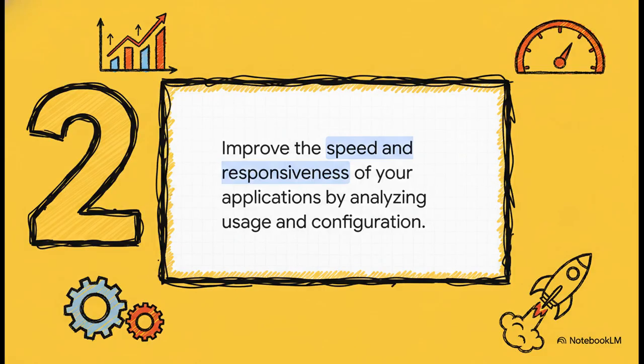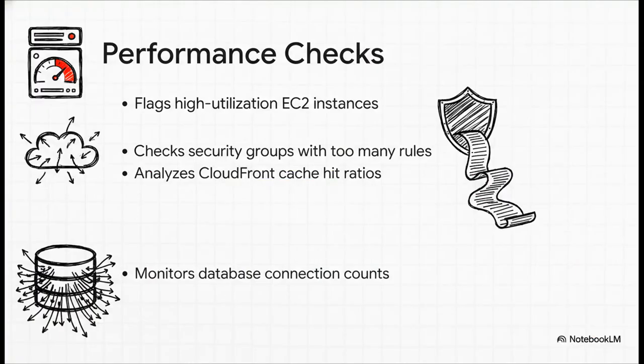All right, next up is pillar number 2, performance. Now, this isn't just about saving cash. It's about making sure your applications are running as fast and as smoothly as possible. Because let's be real, a slow app means frustrated users, and that can really hurt a business. So how does it help with performance? Well, it'll warn you if an EC2 instance is constantly maxed out, because that's a classic bottleneck. But it also looks at more subtle things, like if a security group has so many rules that it's actually slowing down network traffic. Or maybe your CloudFront CDN isn't caching content effectively. It finds all that stuff for you.